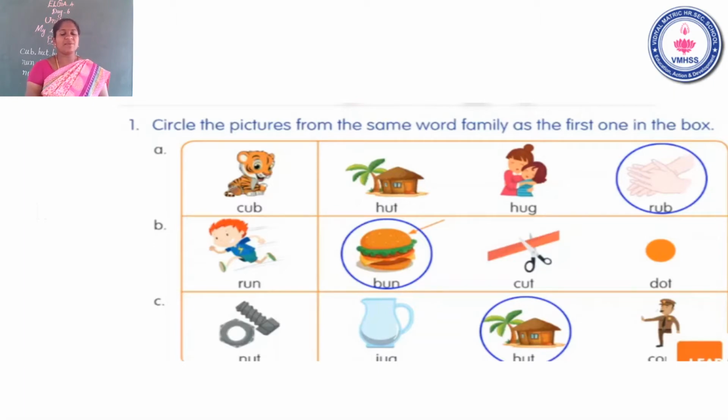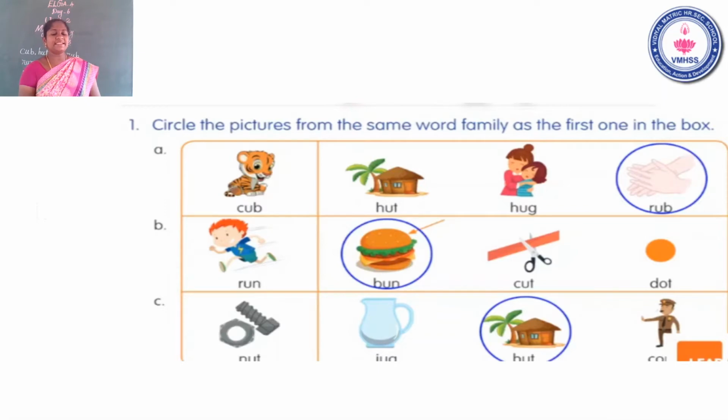Next, question number 1B. Run. Bun. Cut. Dot. Listen, which word belongs to the run word family?